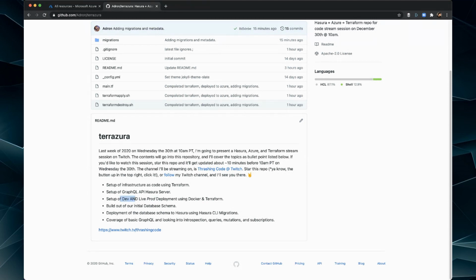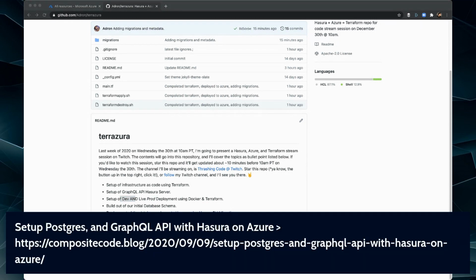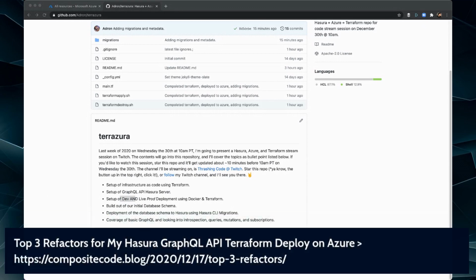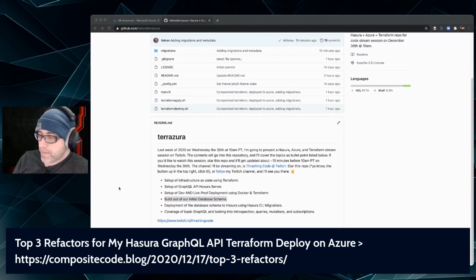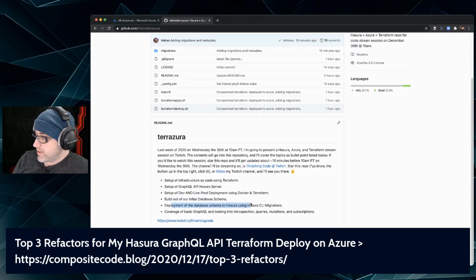Check out my blog entry over here, posting live on the stream right now. That one, and then check out the refactor on it too. And that will show you the dev Docker setup of local dev to work with. Then we built out our initial database schema. All right. And we deployed the database using the CLI migrations, which you just saw. And we did a little bit of metadata too. I had not actually planned to do that, but I wanted to give it a go.